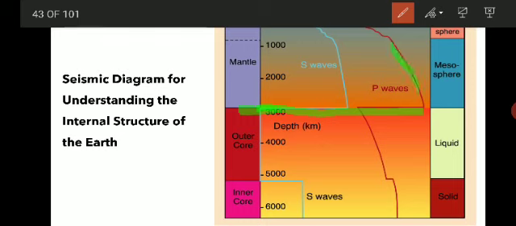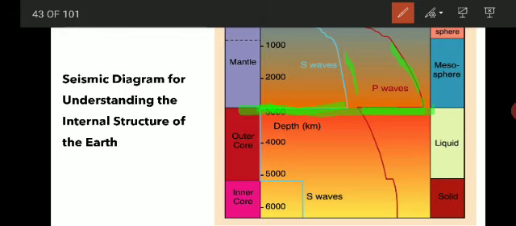Earlier both waves were traveling in this direction, but suddenly after reaching 2900 kilometers, both waves show a change in velocity. So at this depth there is a discontinuity called the Gutenberg discontinuity.